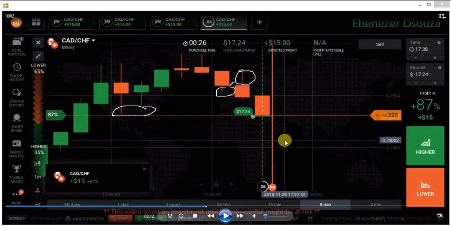Already we know there are some buyers. Buyers are interested at this area, but there are not enough buyers. There are not enough buyers at this area, but there are some strong buyers at this area. If the market comes to this level, it will be rejected.